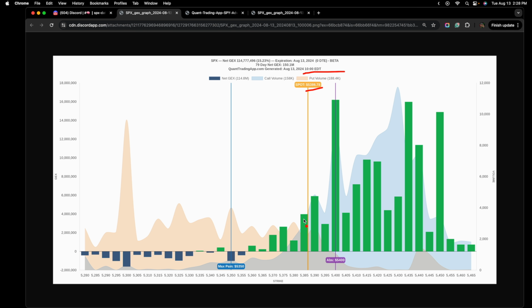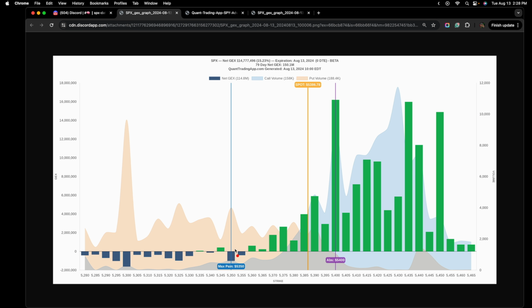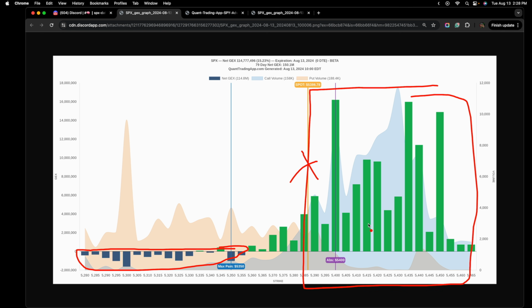As I look at this profile, the first thing that's going to stand out to me is, wow, there is a lot of positive gamma. Where is all the negative gamma? There's barely any. It's all the way down here. So if price is here and I see all of this positive gamma, I'm already going to form some sort of bias that more than likely the market probably wants to go up today. But that is not enough of a reason to say I'm just going to get long or I'm just going to sell puts. I want to establish some sort of levels for myself.